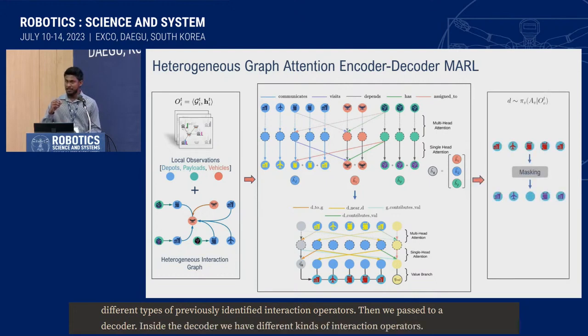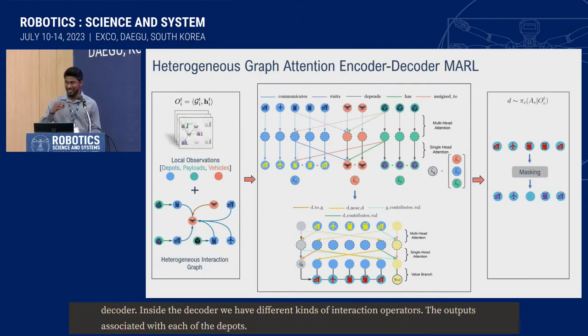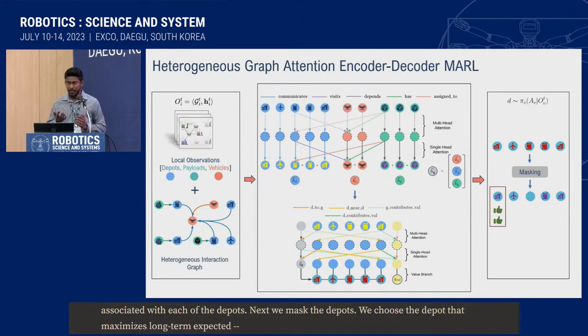Next, we mask the depots that do not carry any suitable payloads for the vehicles in the vicinity, and we choose the depot that maximizes the vehicle's long-term expected revenue. The big picture is that if we can learn a policy by quantifying a finite set of interactions in the mobility network, then this policy will also be applicable to a different mobility environment that builds on the same set of interactions, regardless of its size.